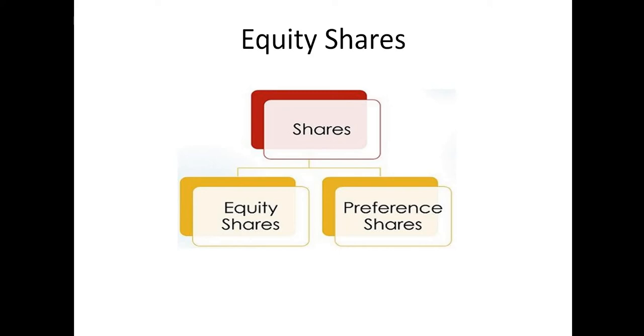And that unit is allotted to thousands, lakhs and crores of people. Suppose one share is of 10 rupees and it is issued to, say, 1 crore people. So 1 crore people and everybody is contributing 10 rupees. So ultimately the total capital of the company is 10 crore. So the total equity capital will be 10 crore. That is how equity share capital is raised from the market.